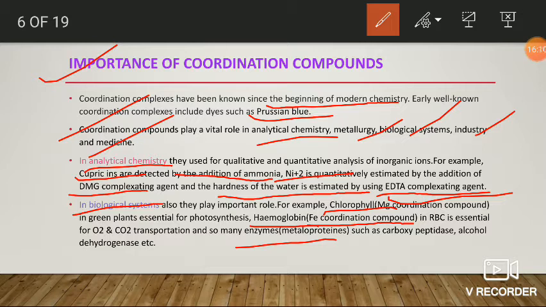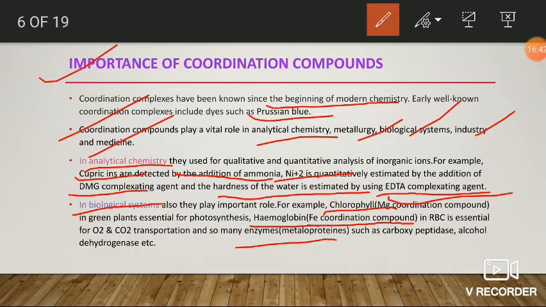That is, it transports oxygen from the lungs to the body parts and takes back the carbon dioxide from all the parts of the body to the lungs. So hemoglobin is essential for the respiration of animals or living beings. So the iron coordination compound, which is hemoglobin, is essential for biological processes.